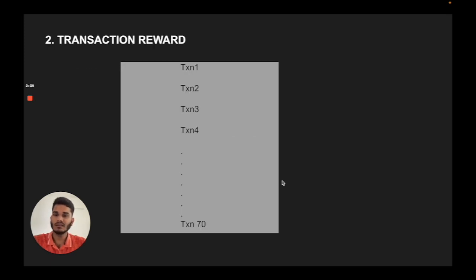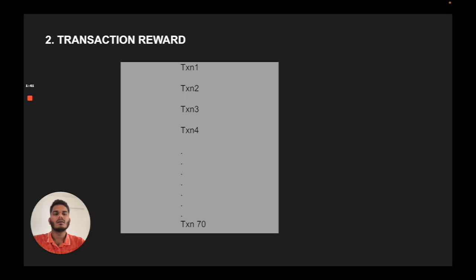Next is the transaction reward. The transaction reward is given in the form of gas fees. After creating that block, the miner can choose the transactions in it and arrange them according to his needs. He can select from the pending transactions which ones he wants to include in this particular block. In Ethereum's case, the miner can select plus or minus 70 transactions in a block. That's how he earns from transaction rewards.